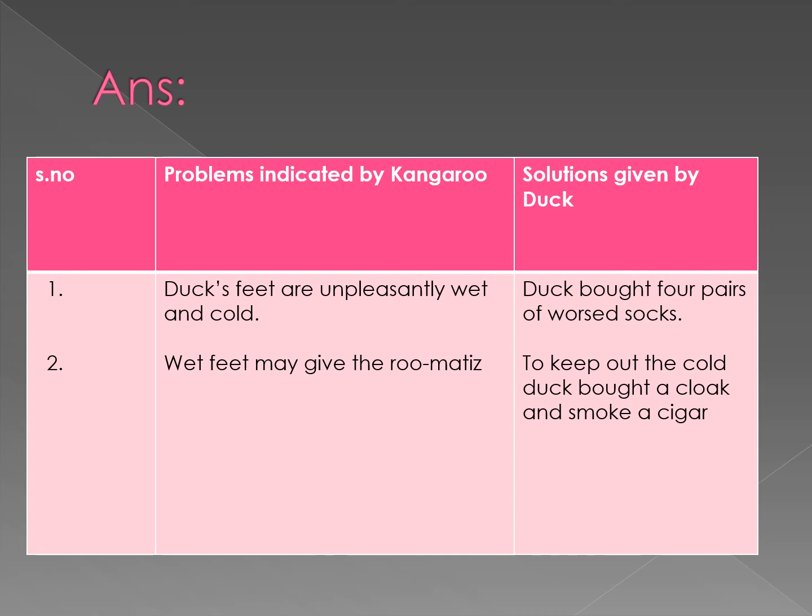The duck's solution for this is that the duck bought 4 pairs of worsted socks. Next, it also said that wet feet may give rheumatism. Then the duck said that to keep off the cold, it bought a cloak and smoked a cigar. Children, these are the two problems indicated by the kangaroo and the solutions given by the duck.